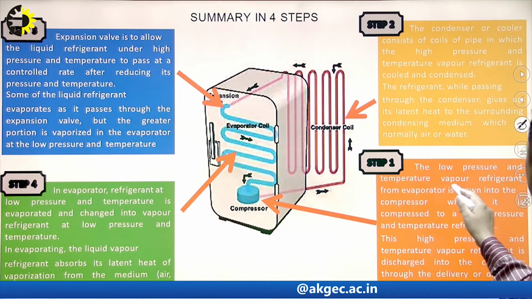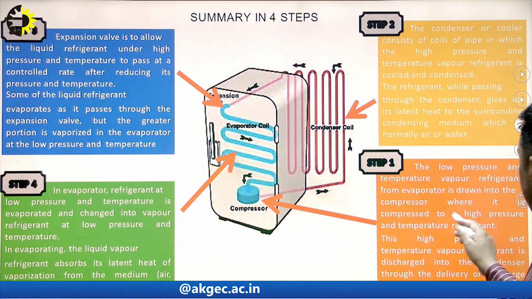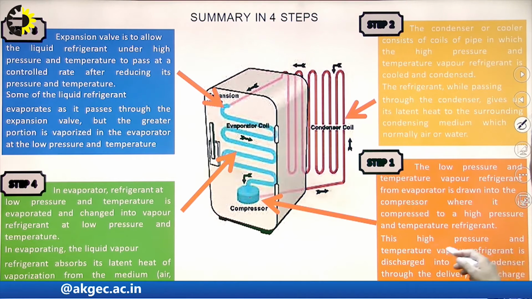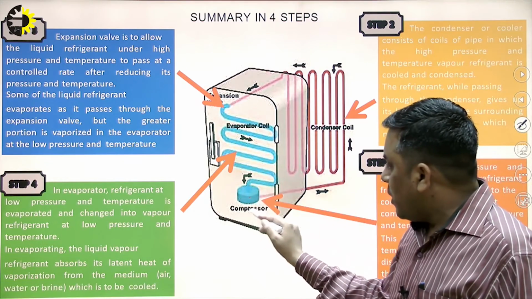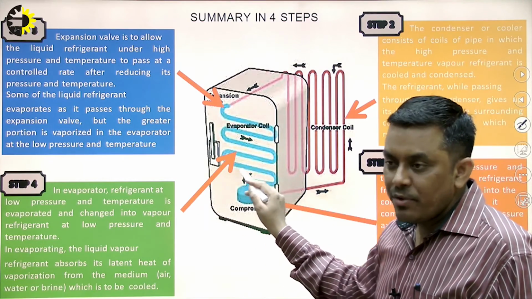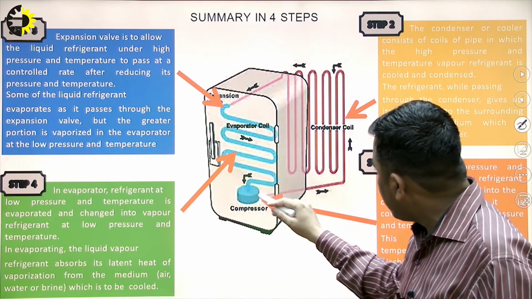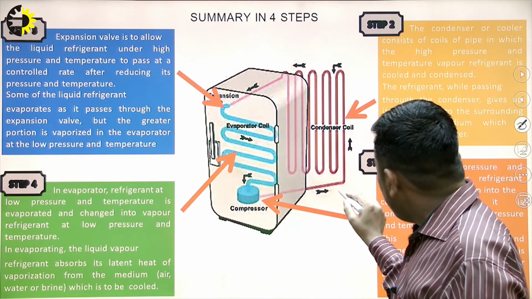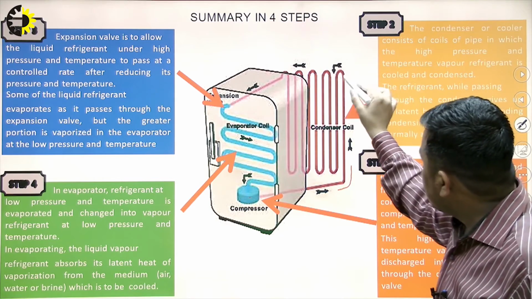The low pressure and temperature vapor refrigerant from the evaporator is drawn into the compressor, where it is compressed to a high pressure and temperature. This high pressure and temperature vapor refrigerant is discharged into the condenser through the delivery line. So the low pressure vapor refrigerant is coming from the evaporator, it is getting compressed, and this high pressure and temperature vapor is delivered towards which? Towards the condenser.